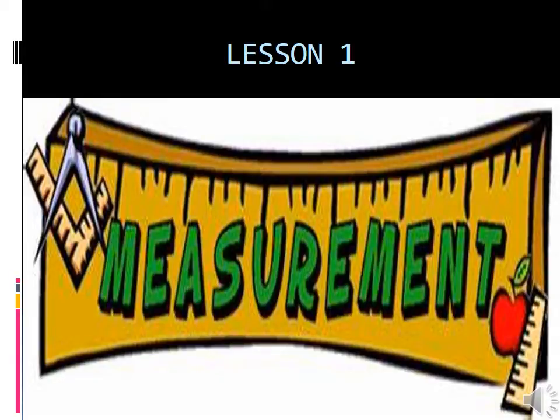Okay, and then the third question, 1 quintal equal to dash kilogram.